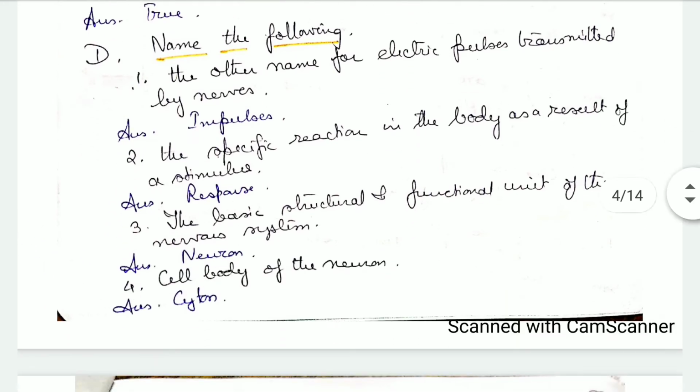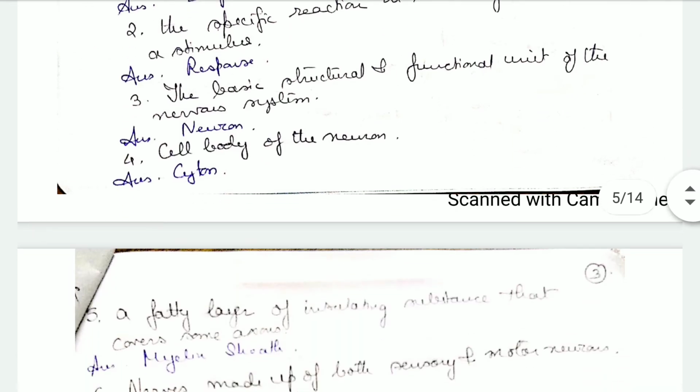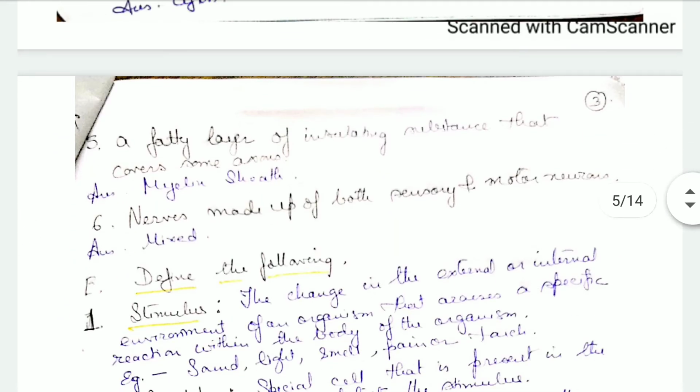The other name for the electric pulses transmitted by the nerve, that is impulses. The specific reaction in the body as a result of a stimulus, that is response. The basic structural and functional unit of the nervous system is the neuron. The cell body of a neuron is called the cyton. A fatty layer of insulating substance that covers some axons, that is the myelin sheath. Nerves made of both sensory and motor neurons, these are mixed nerves.